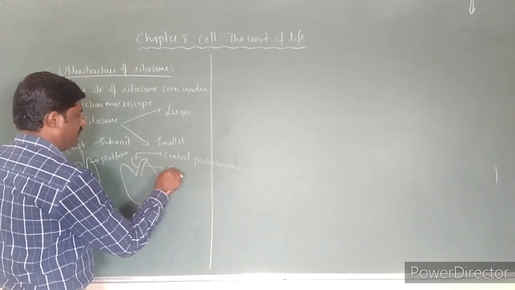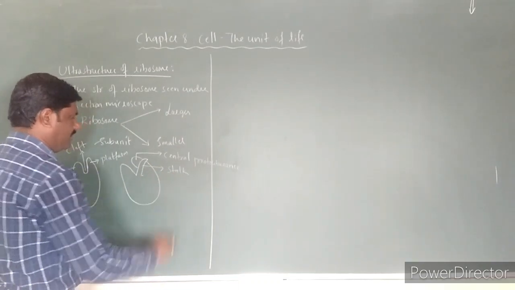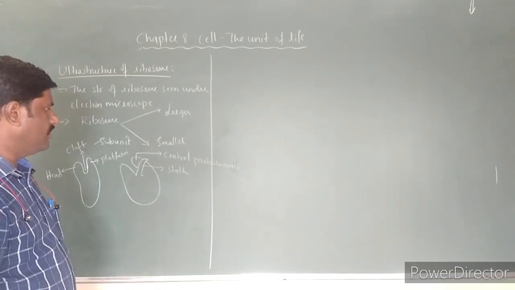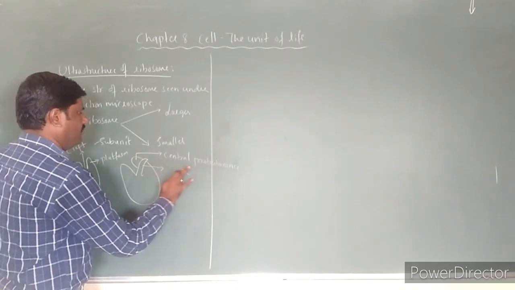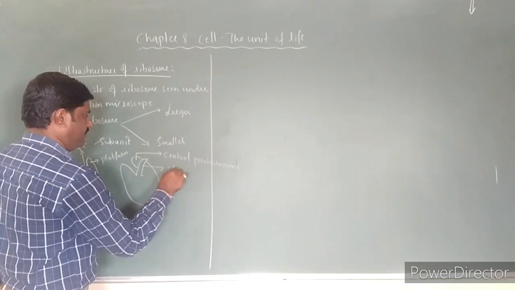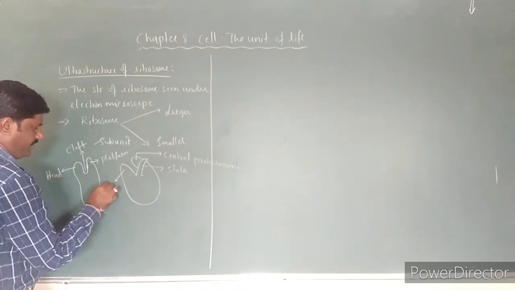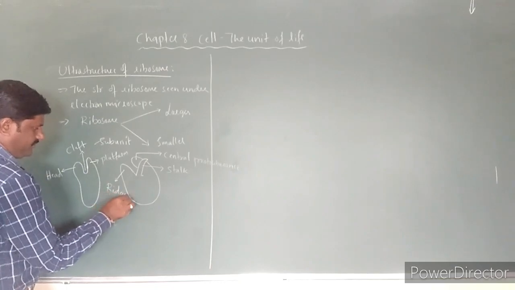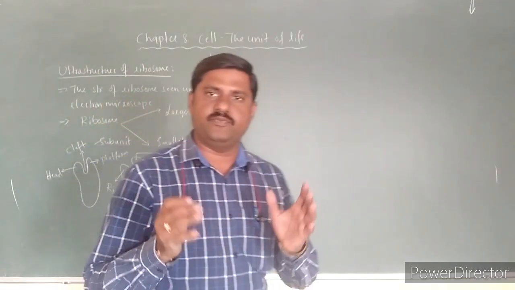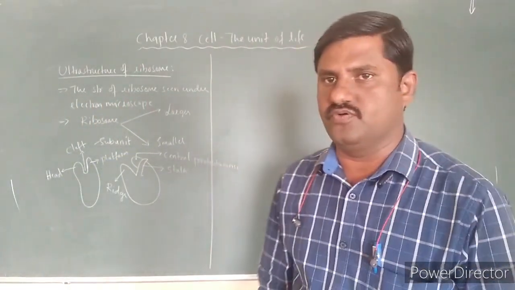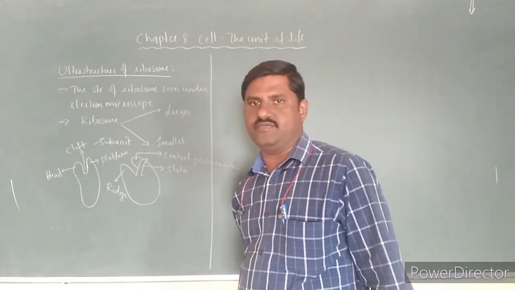This is called the stalk of the larger subunit, and this is called the ridge. So these are the three structures that we come across over here in the larger subunit.